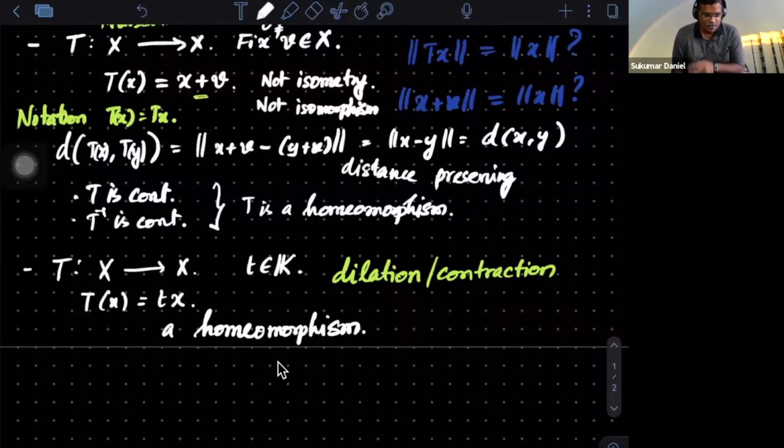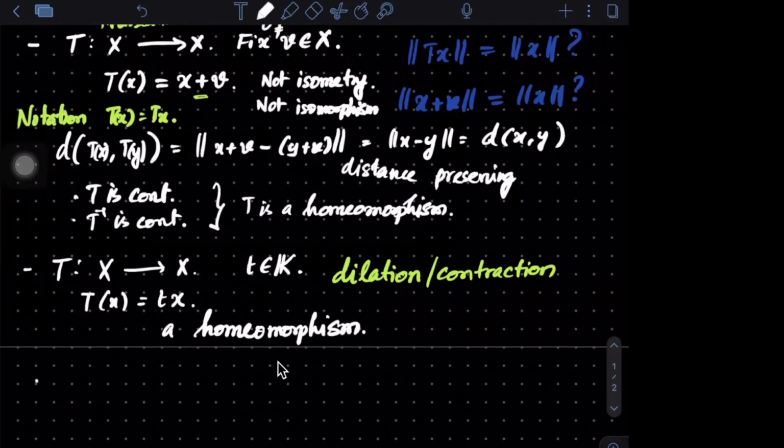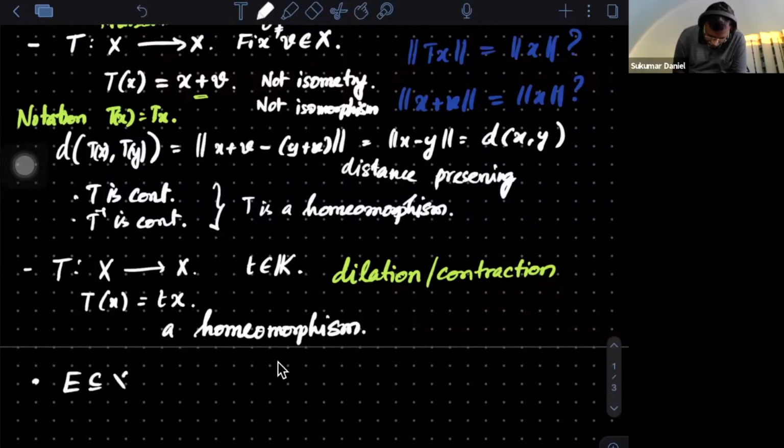Remember the definition of continuity: the inverse image of an open set is open. But since it is a bijective map and a homeomorphism, it takes open sets to open sets and closed sets to closed sets. And a quick conclusion from that: if I give you a set E, a subset of X, and it is also open, what can you say about this x plus E?